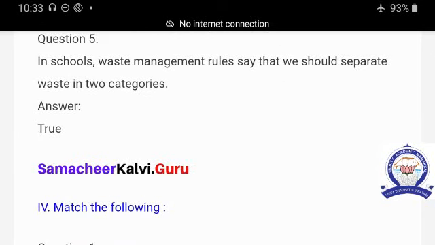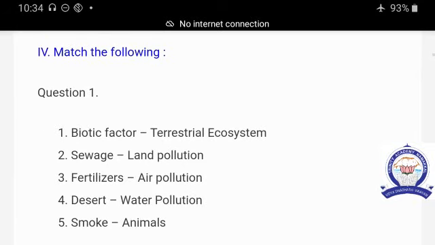Question number 5. In schools, waste management rules say that we should separate waste into two categories. Answer is true. In schools, we are using two methods of waste collection. One is biodegradable, another one is non-biodegradable.